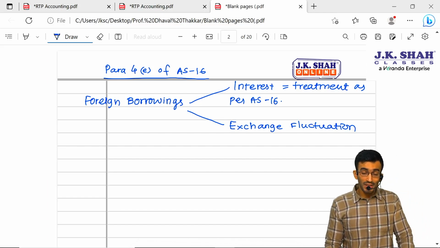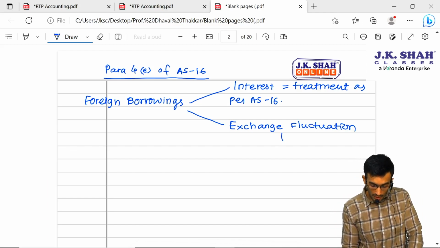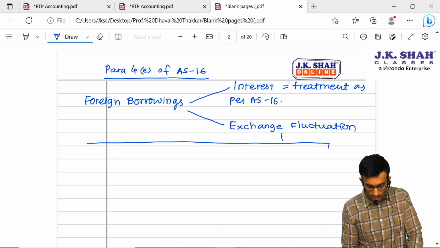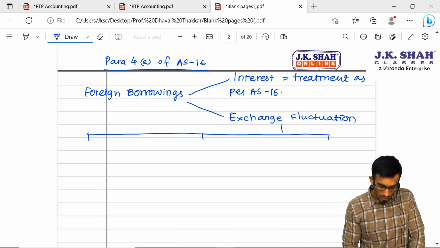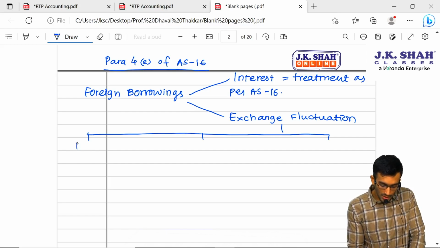Now, what about this exchange fluctuation? There are multiple treatments for this exchange fluctuation. If I am talking about this exchange fluctuation, the first option is nothing but to transfer this exchange fluctuation to FED account and that will go to P&L. That is a simple treatment which is given by AS 11.